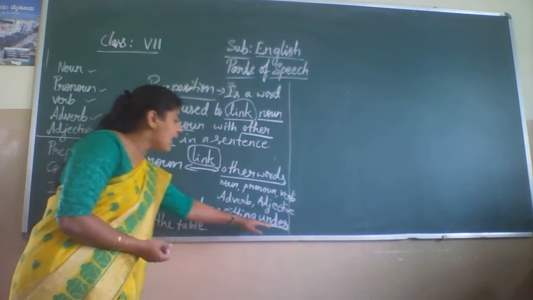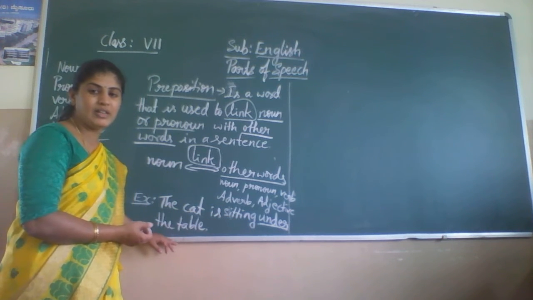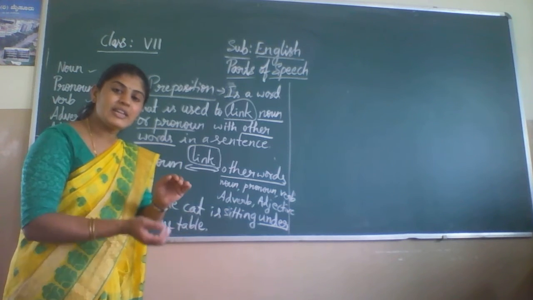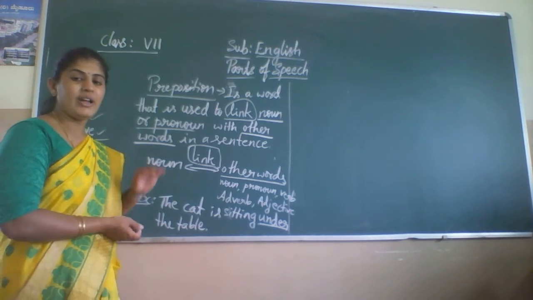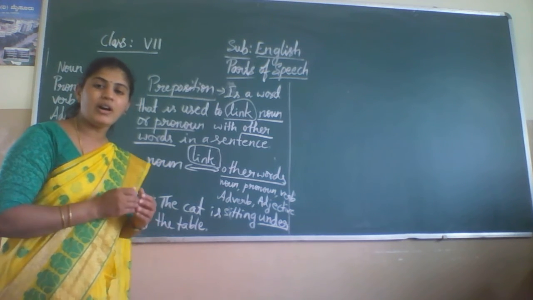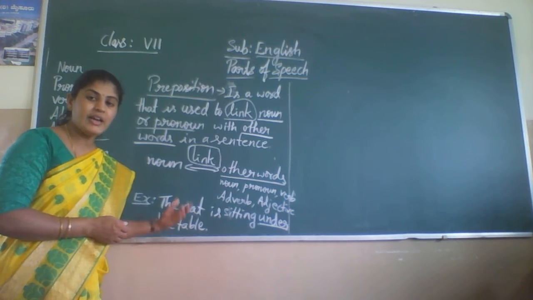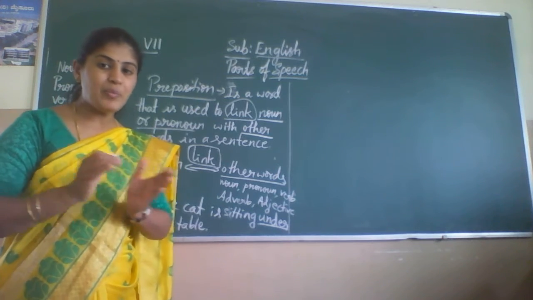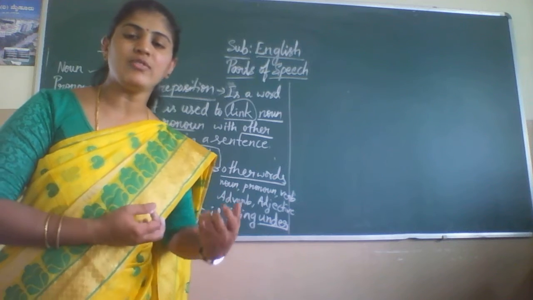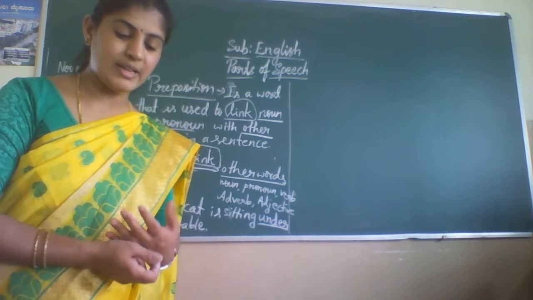It is sitting under the table. So here we come to know that the cat is sitting under the table, and preposition shows the position of the noun or pronoun in the sentence, children.